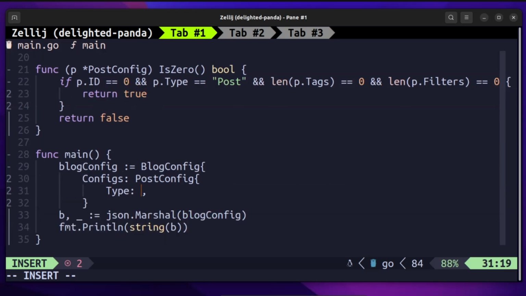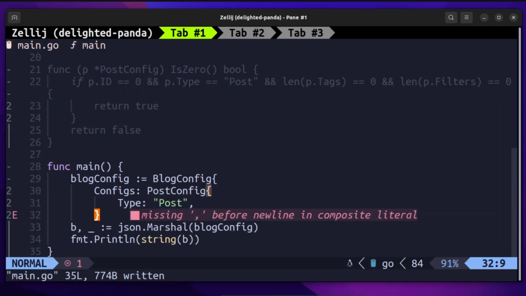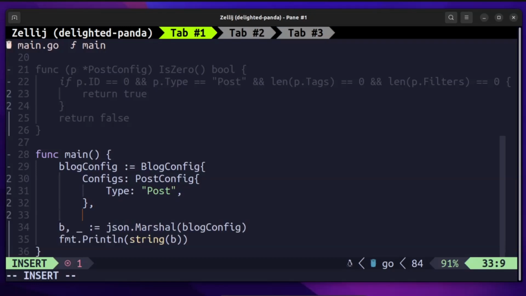So once we have set the type literal value as post and we run it with Golang 1.24, 1.23 will return it, because now the empty check is broken.